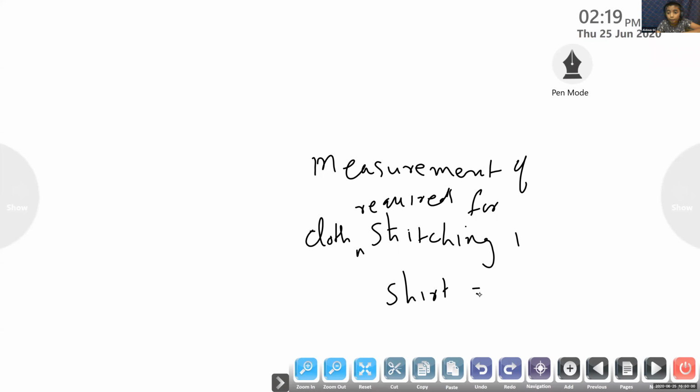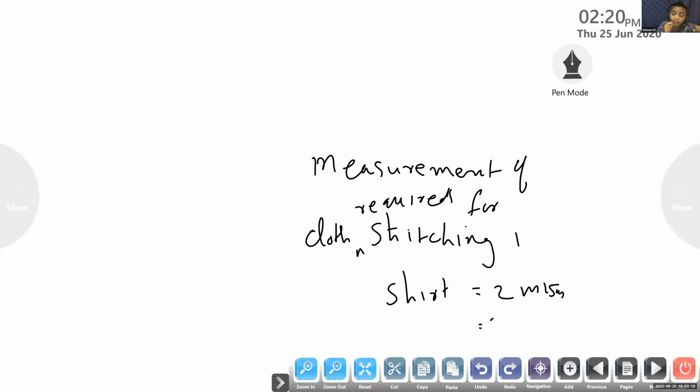Ma'am, how much is the measurement? 2 meter 15 centimeter. Yes, 2 meter 15 centimeter. How will you convert it into the same quantity? Ilhan is not there. Where did you go? Okay, Ilhan. Ma'am, 2 into 100.